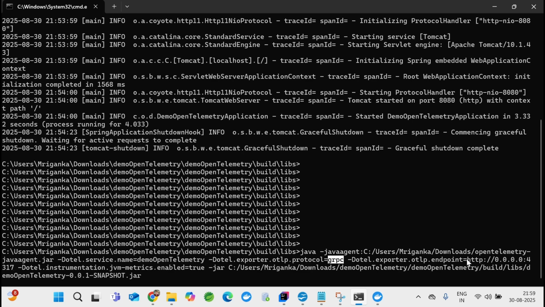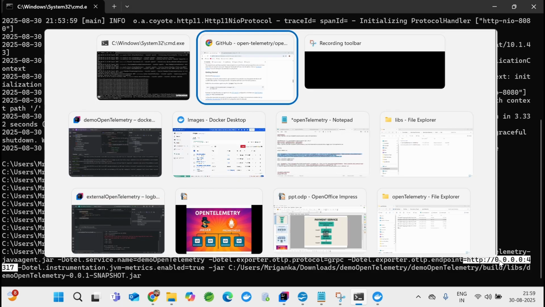Now the endpoint, if you see here, I am using the exporter. This is the main thing, right? So I am using HTTP 0.0.0.0, and you can see the port number is 4317. I'm not sure, it's a problem with the video recording on my laptop, but it came in 2 places, right? And then this next one is very important. Don't make a mistake with this.